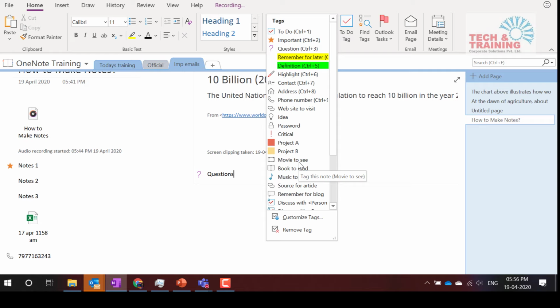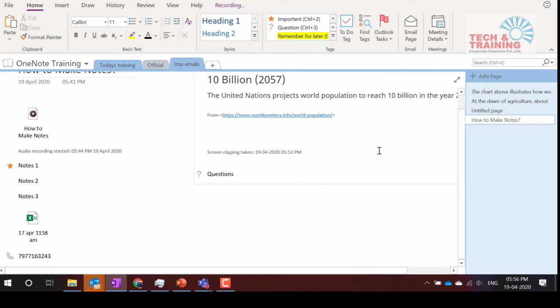So these are nothing but different tags that we have, which we can very well make use of when we make the notes. Now, since I have made all these notes, I'm going to use these tags very frequently when we work with OneNote.